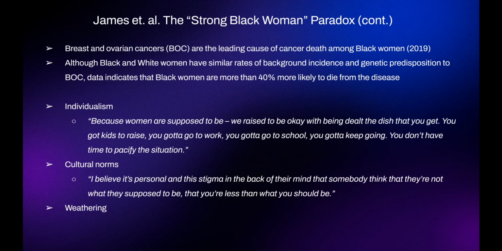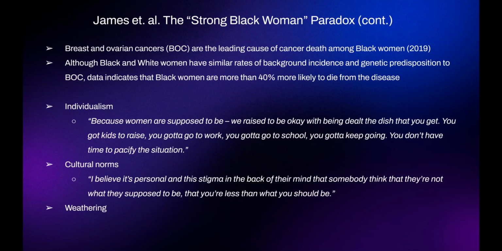And then with cultural norms, it's kind of similar to that idea that there's an expectation for these Black women, and if they don't uphold it, then they will fail because they have to fight harder to survive. And if they aren't able to upkeep this persona of a strong Black woman, which is the only way that they're accepted in the majority of society, then they're failing.